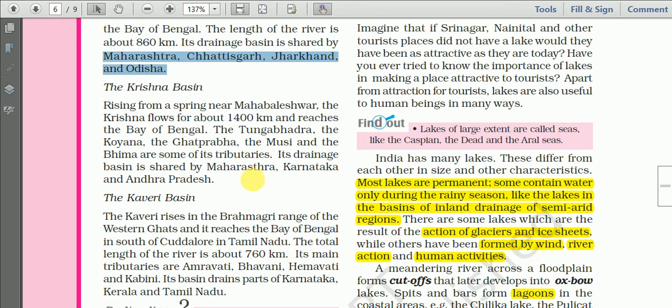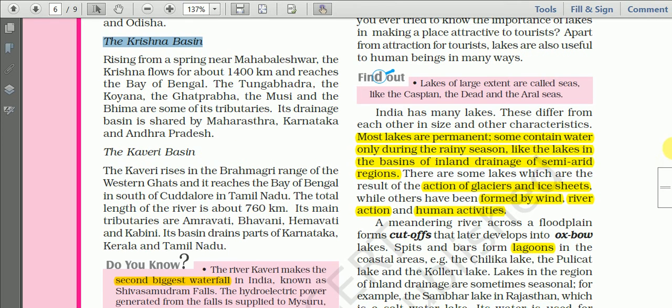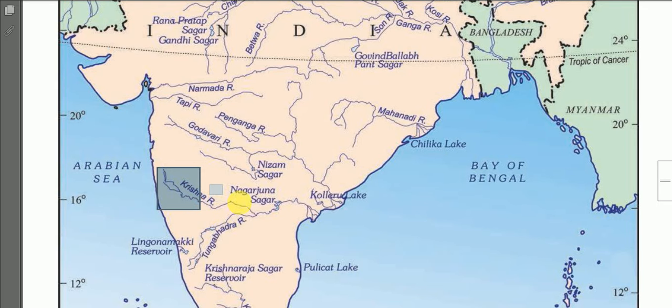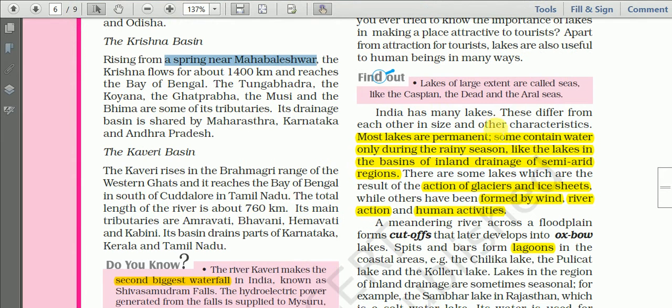So the next important river is the Krishna Basin. This river rises from a spring near Mahabaleshwar, and it flows for about 1,400 kilometers and reaches the Bay of Bengal. See, this is the Krishna River here, flowing towards the east into the Bay of Bengal. It rises from a spring, that is, water oozing out from underground.